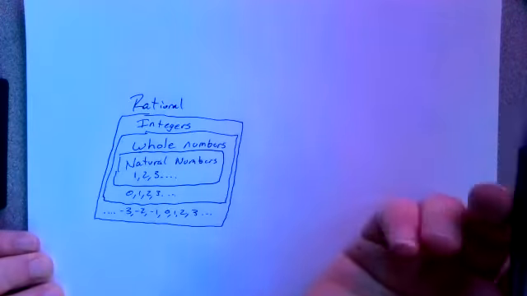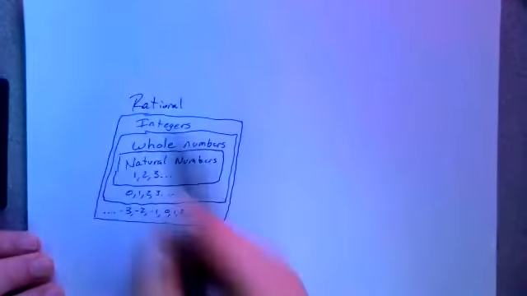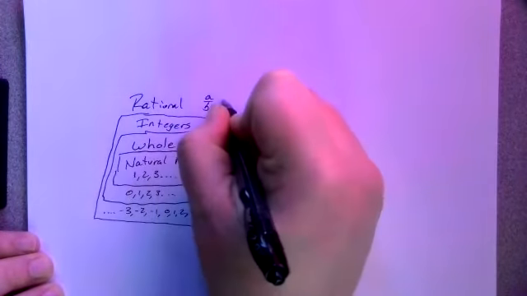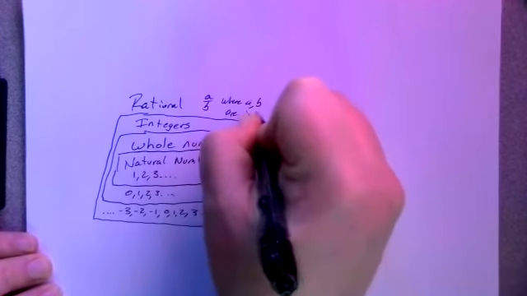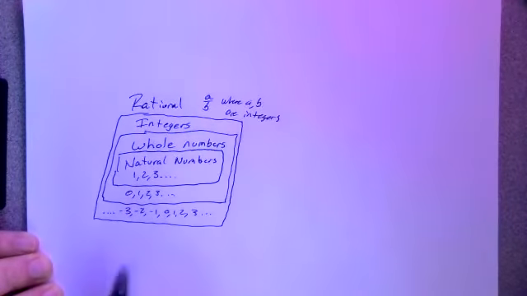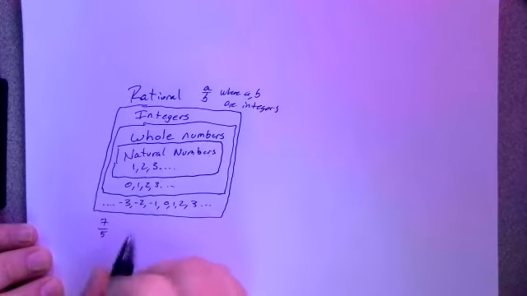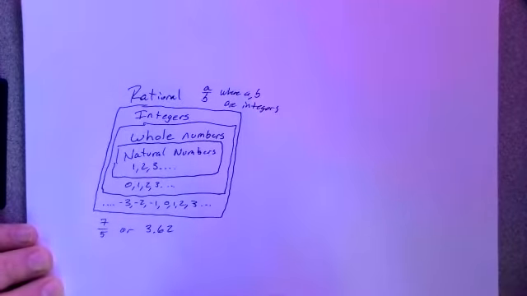Rational numbers, I think of these as fractional numbers. So it's anything in the form of a over b, where a and b are integers. I like to think about that as like 7 over 5 or 3.62.